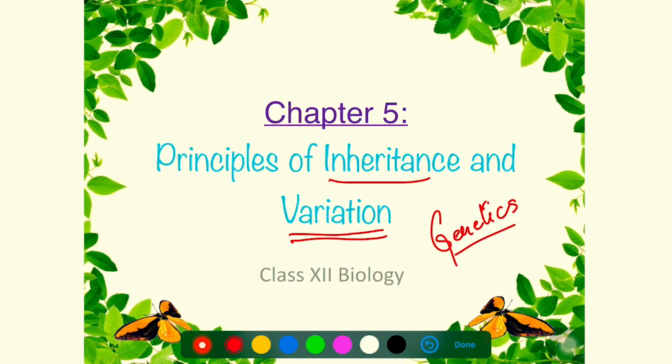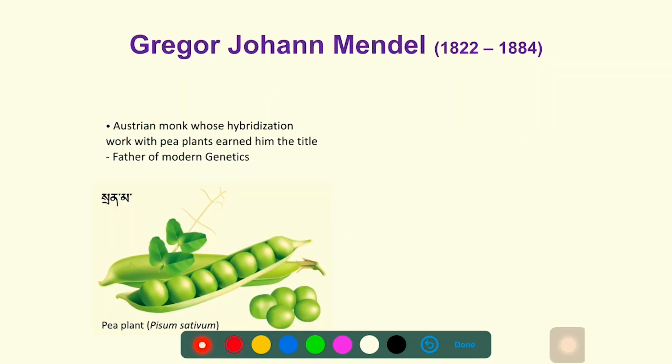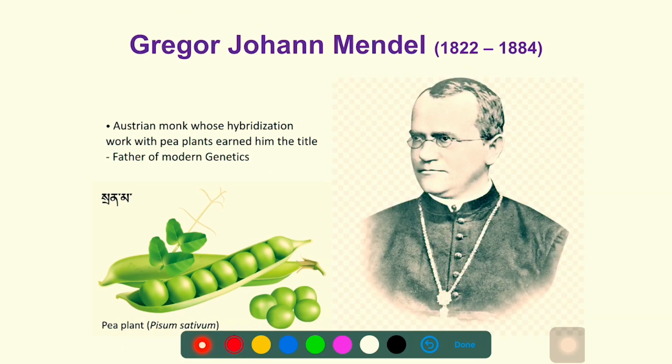So let's start. In this lesson we will be discussing Gregor Mendel and his hybridization experiments with pea plants. This is the pea plant. The scientific name for the pea plant is Pisum sativum. Mendel carried out experiments with pea plants to study the heredity pattern of characters, how characters are passed down from parents to offspring, that is inheritance. The observations he made became the foundations of modern genetics. Therefore, he is popularly referred to as the father of modern genetics.